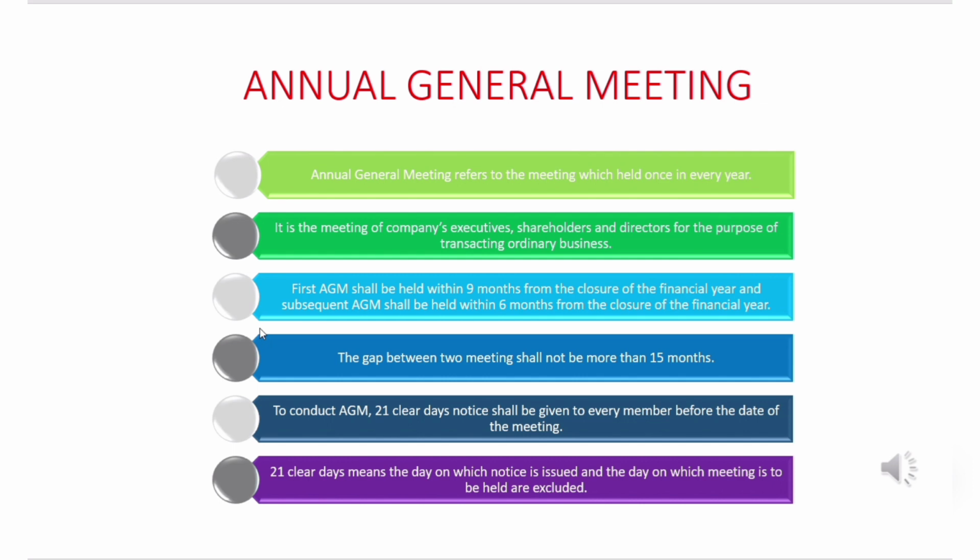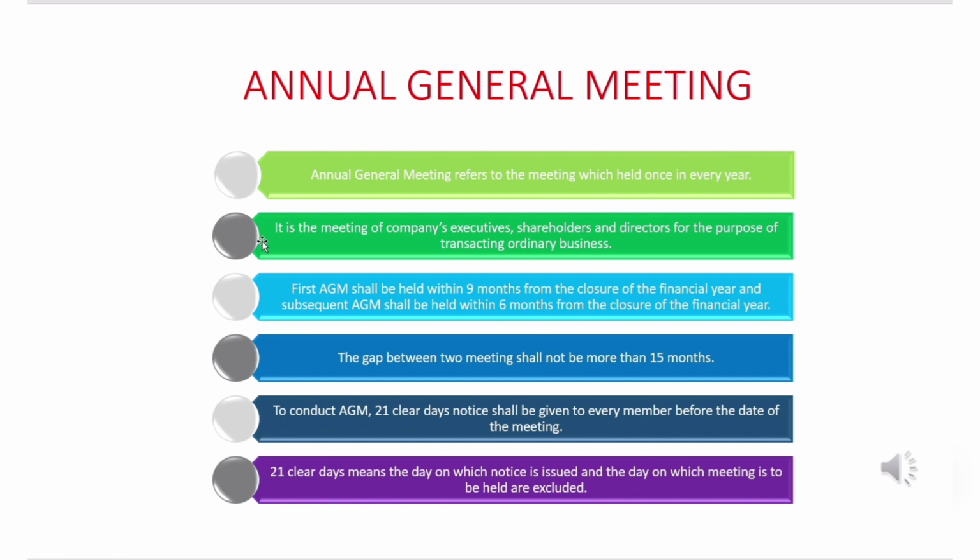21 clear days means the day on which notice is issued and the day on which the meeting is to be held are excluded. The word clear days implies this. Got it? Next, this is all about the six points for the annual general meeting. If you memorize these six points, that would be more than sufficient for this topic of annual general meeting, which is very commonly asked and a very important topic of company law.